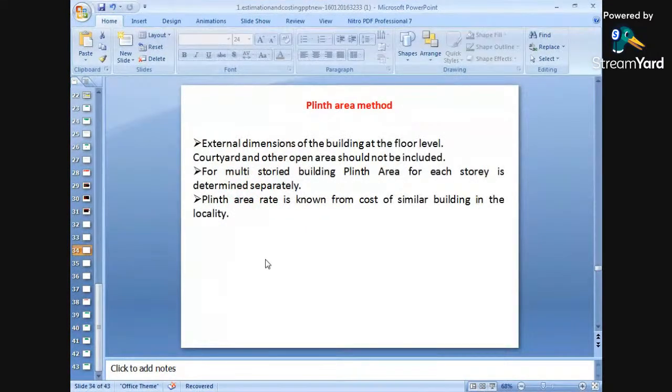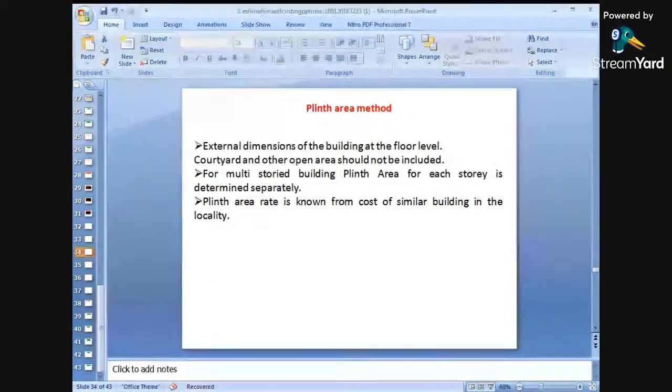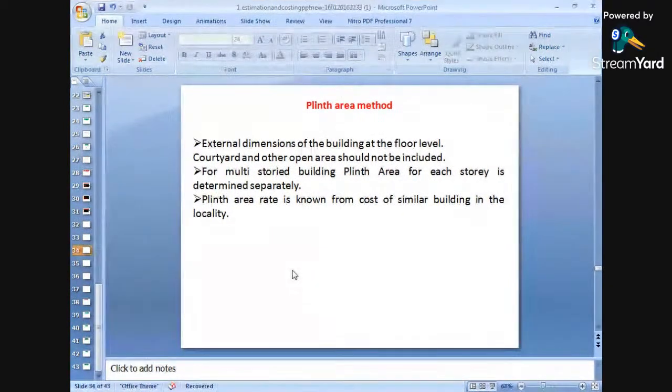Quickly, we will see the contents related to the plinth area method: external dimensions of the building at the floor level. First, we have to find out the plinth area of a building. Depending upon this plinth area, we can easily find out the approximate cost of any structure. That is the plinth area method.